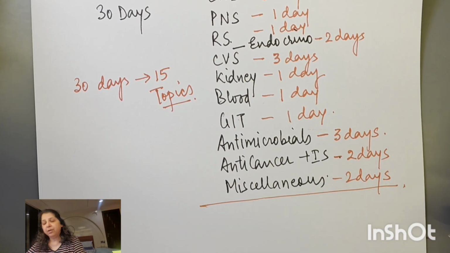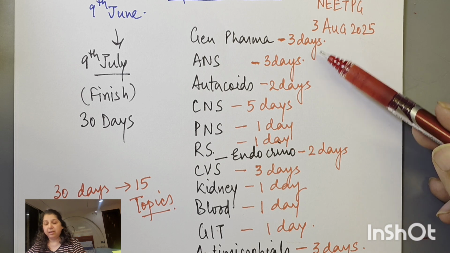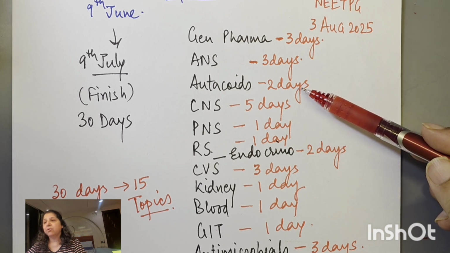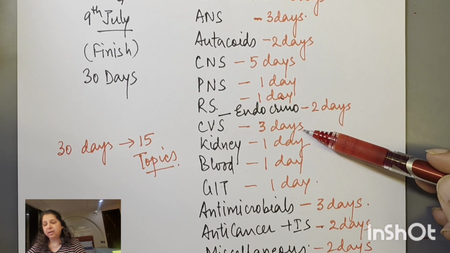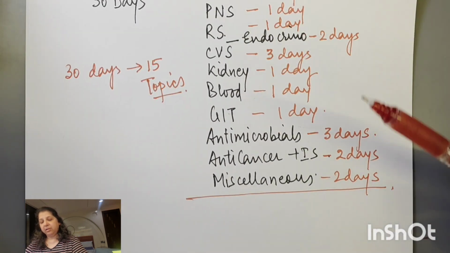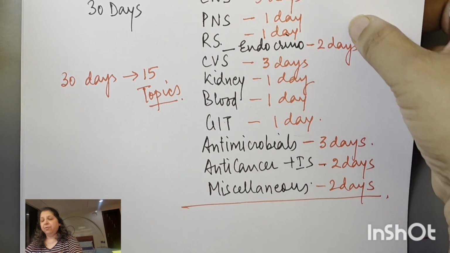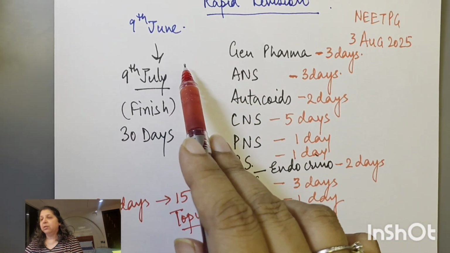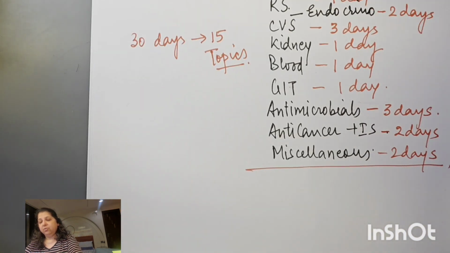So this is how we are going to do it. This is the schedule. General pharma 3 days, ANS 3 days, autacoids 2 days, CNS 5 days, PNS and RS will take 1 day, endocrine 2 days, CVS 3 days, kidney 1 day, blood 1 day, GIT 1 day. Then antimicrobials 3 days, anti-cancer plus immunosuppressant 2 days, and miscellaneous 2 days. So if I follow this schedule, I'll be able to complete the whole thing from 9th of June to 9th of July, in those 30 days. So this is the rapid revision.